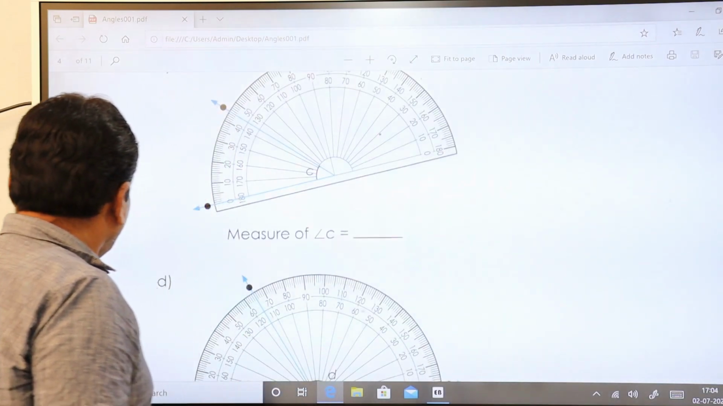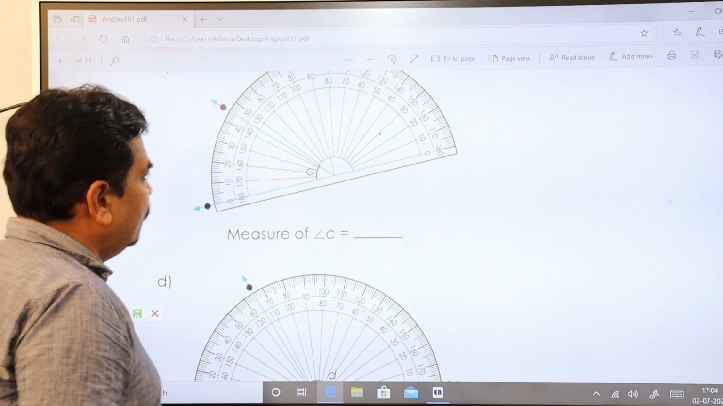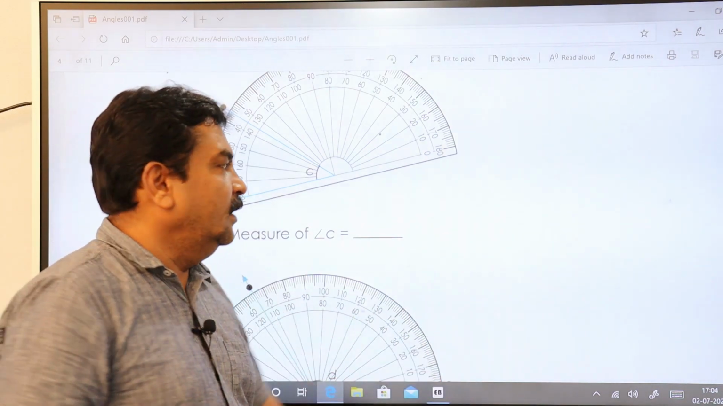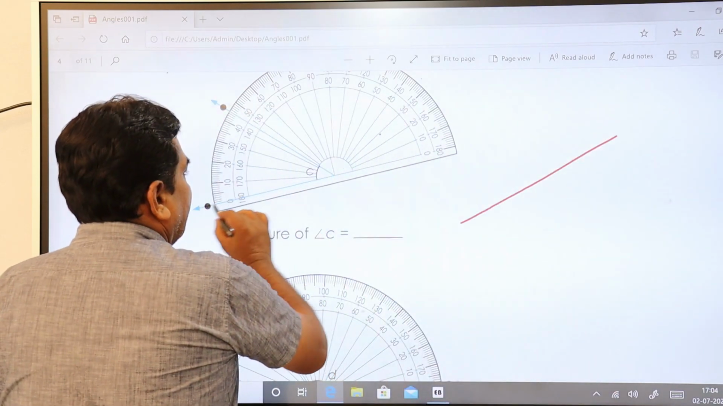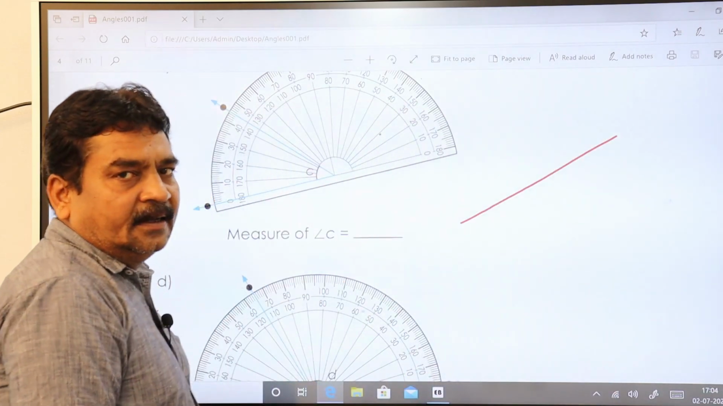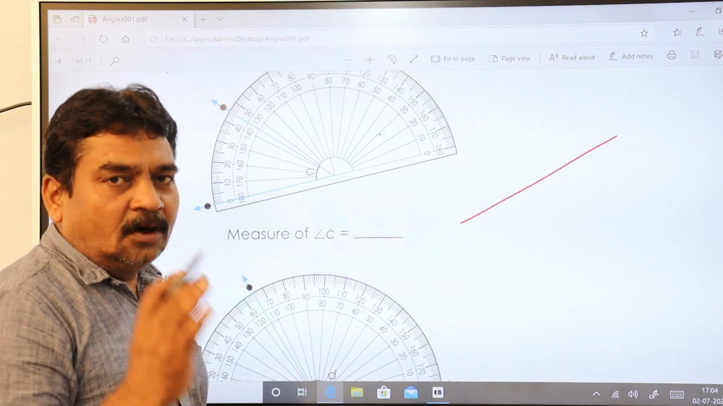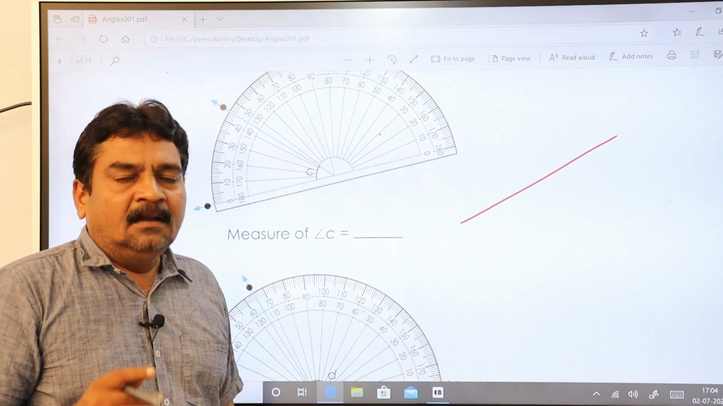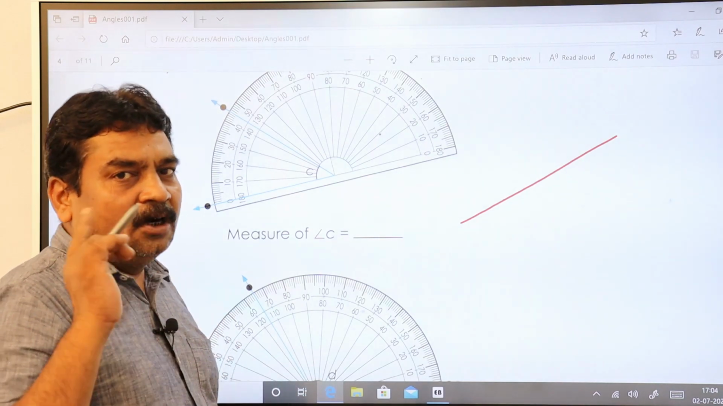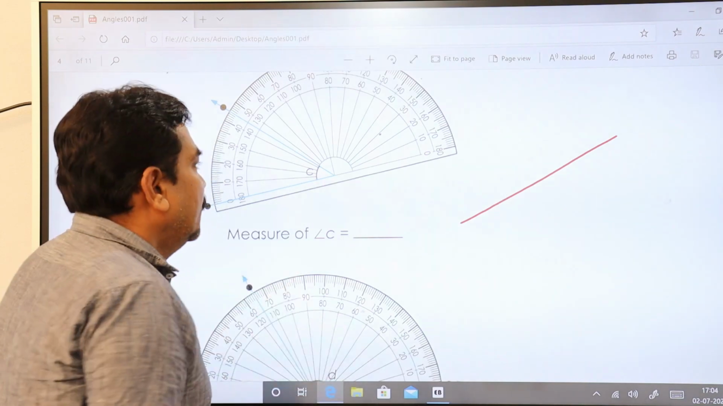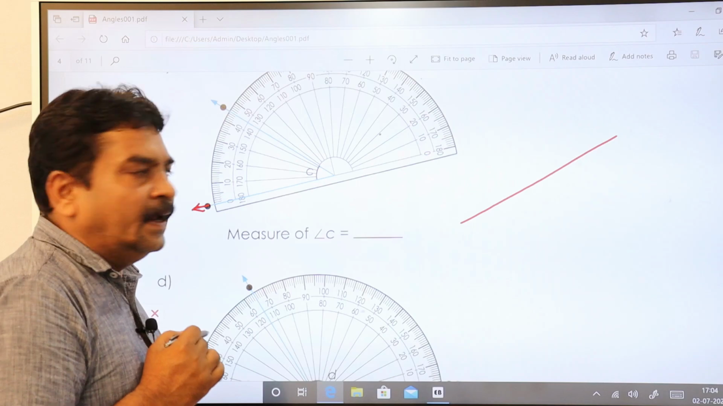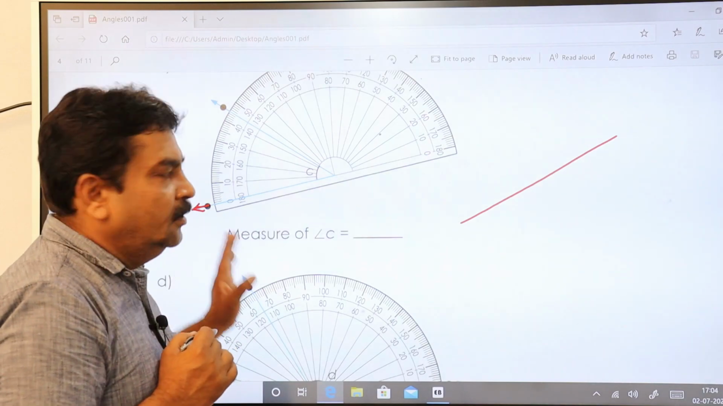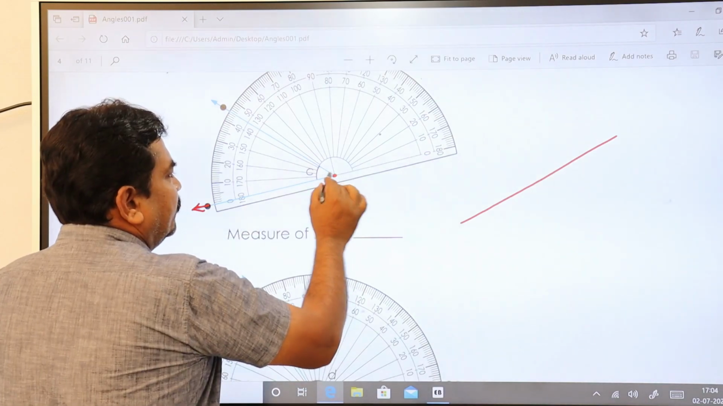See here, there is no need to have a straight horizontal line. The line can be like this. See here, the line is slanted in this way. Sorry, it is not a line. I am repeating it again, but please understand. It is not a line, it is a ray. It has only one end point. You understood? This point is the vertex.